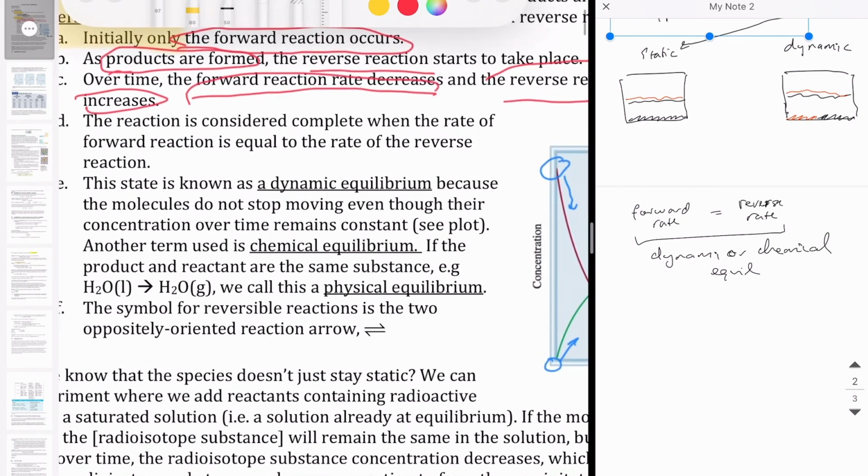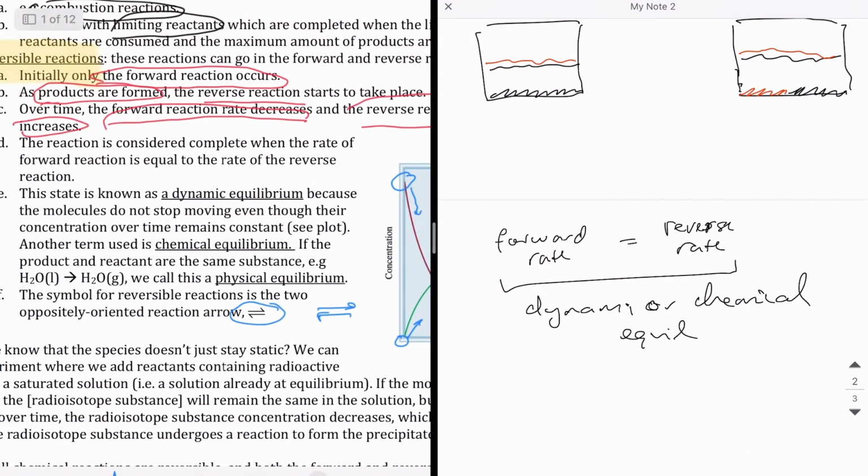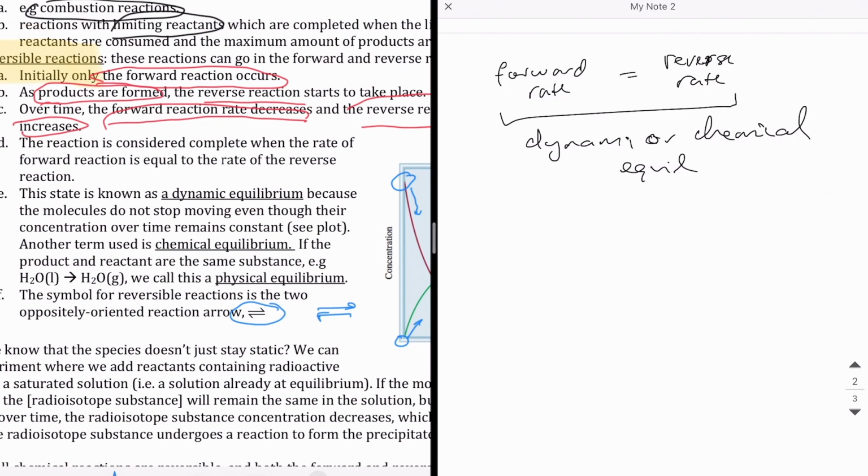We have a symbol for this, a double-headed arrow. So you'll see it written this way sometimes, or sometimes with just these half arrows that I've typed in the lecture notes, but that indicates that the reaction is reversible. Okay. Now, sometimes this situation happens with substances that are the same but in different phases. So, for example, at the melting point of water, you have ice and water both coexisting and they interconvert to each other. So this is solid and liquid states of water. That equilibrium we would refer to as physical equilibrium because it's just an interchange of two physical states.